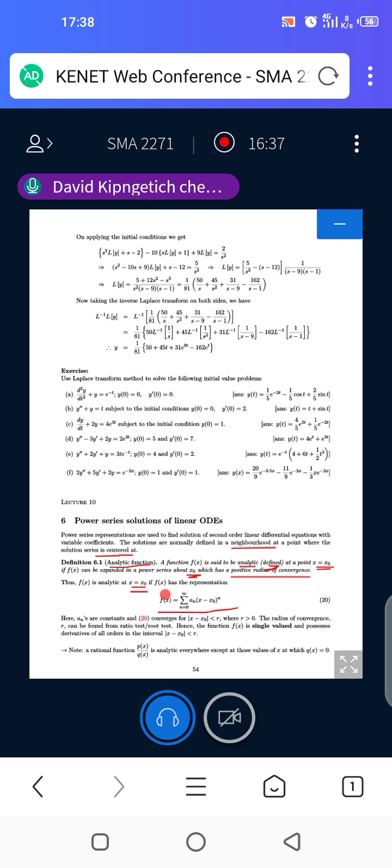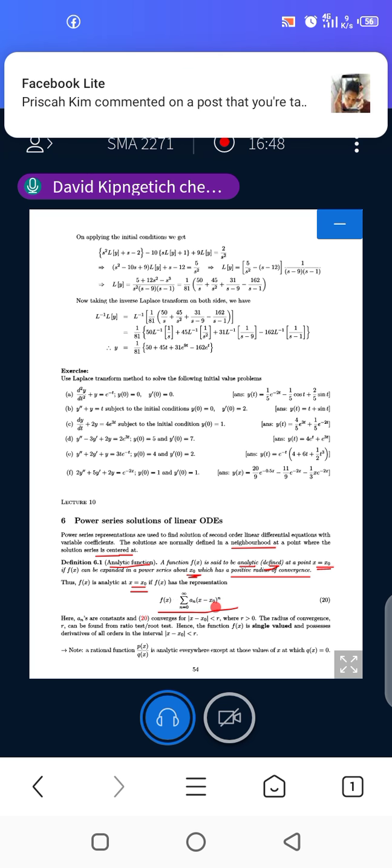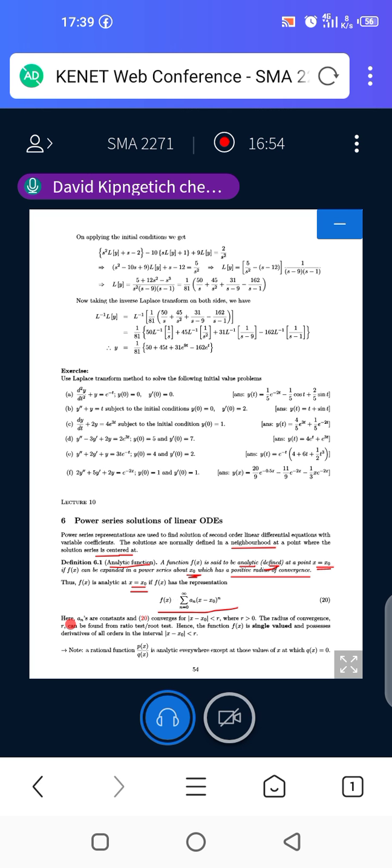So the function f of x is given in this form. This is our power series form: summation n is equal to 0 up to infinity a n into bracket x minus x naught to the power of n. Normally, the a n stand for the constants.